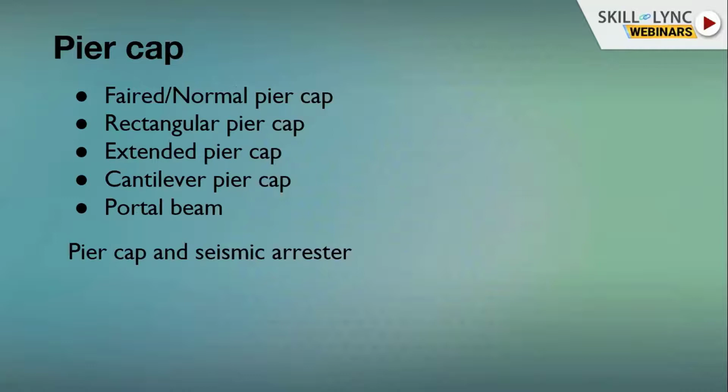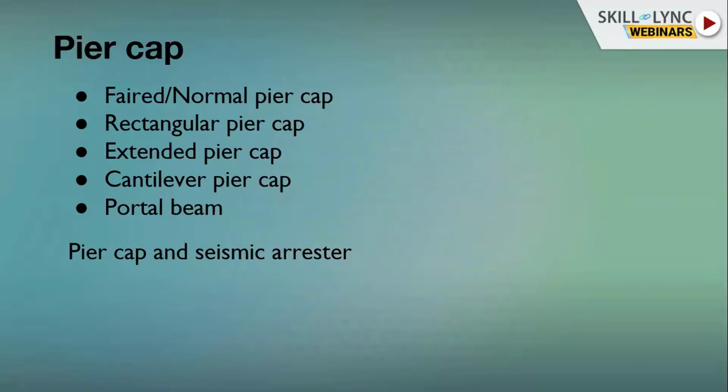Now, the pier cap. Cap stands for a cap, like pile cap and pier cap. The place on the pier shaft where your superstructure will rest is called the pier cap, which is bigger than your pier. There are 4 to 5 types of pier caps which are available or being executed in India.